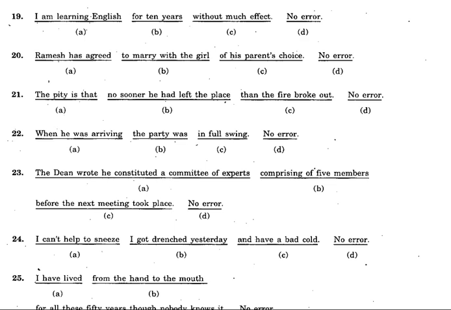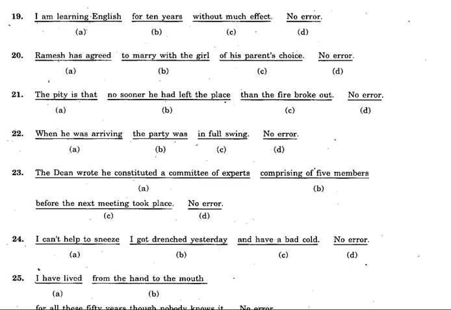So we'll go to the next example now. I'm learning English for 10 years without much effect. For 10 years, that shows duration. If it shows duration, then what form should be there in this earlier clause? Will it be present continuous? No, you cannot use present continuous. Then what should you use? You should use present perfect tense. So what will be the form of the verb there? I am learning English. It should be I have been learning English.